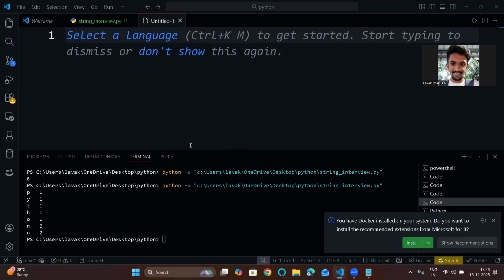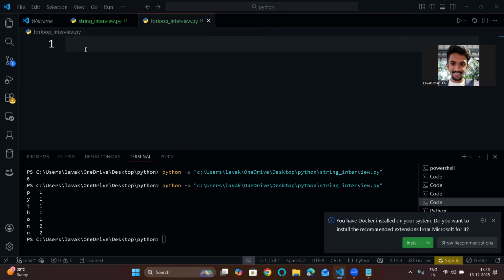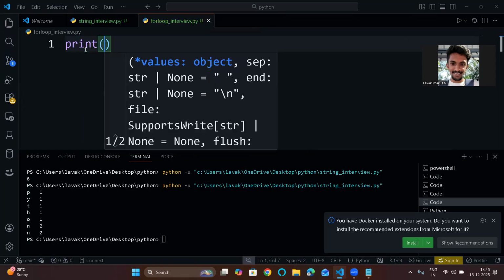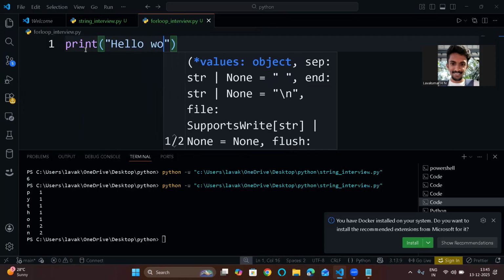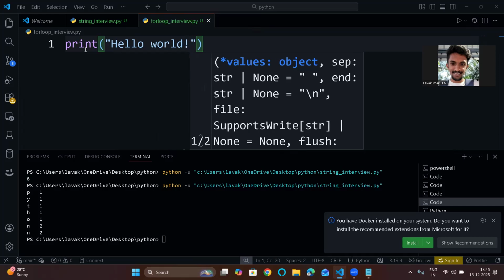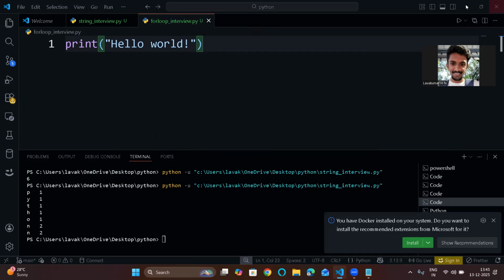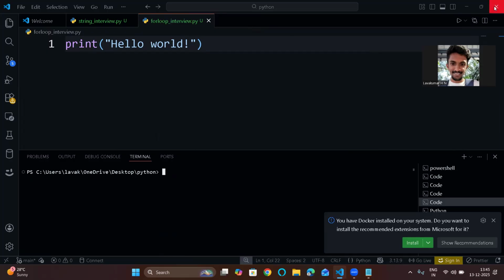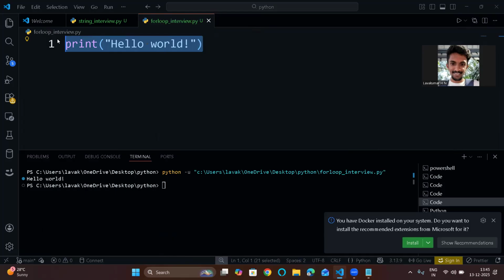Save and start writing. Every time you are writing new programs, first write the basic program, that is hello world. If you have any errors, you will get them here, so that you can solve them and then write your program. A lot of time will be saved. If I run this, I should get hello world. If I am not getting that, then obviously there is some issue with my installation, so you can recheck that. Now let's write some Python programs that we need to know, and how to check the iterations of this for loop.